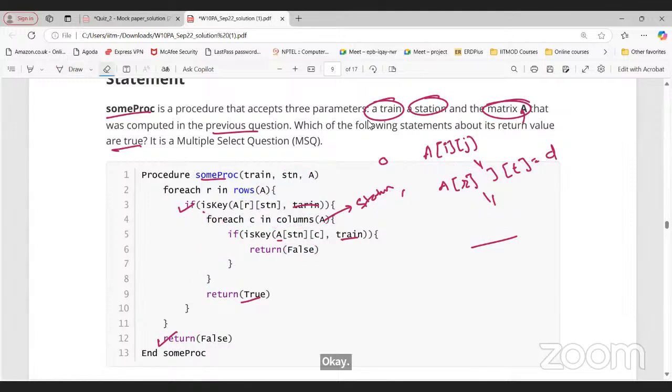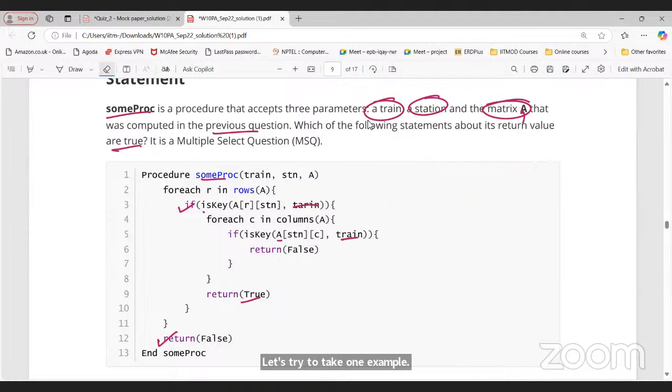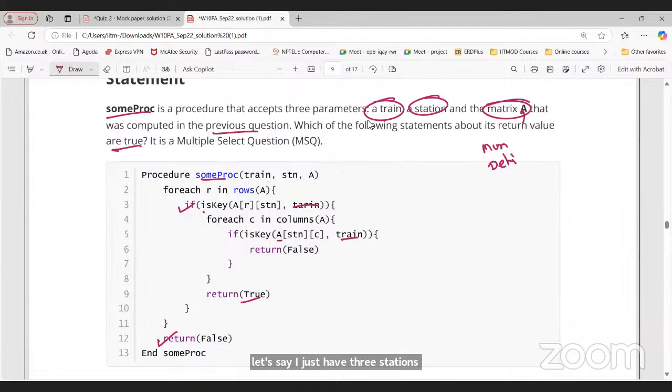Let's try to take one example. Let's say I just have three stations: Mumbai, Delhi, Pune. So index 0, 1, 2. Matrix will be like this: 0, 1, 2 and 0, 1, 2. Let's say I have three trains. Let's say 1, 2, 2. This is going from Mumbai to Delhi to Pune.